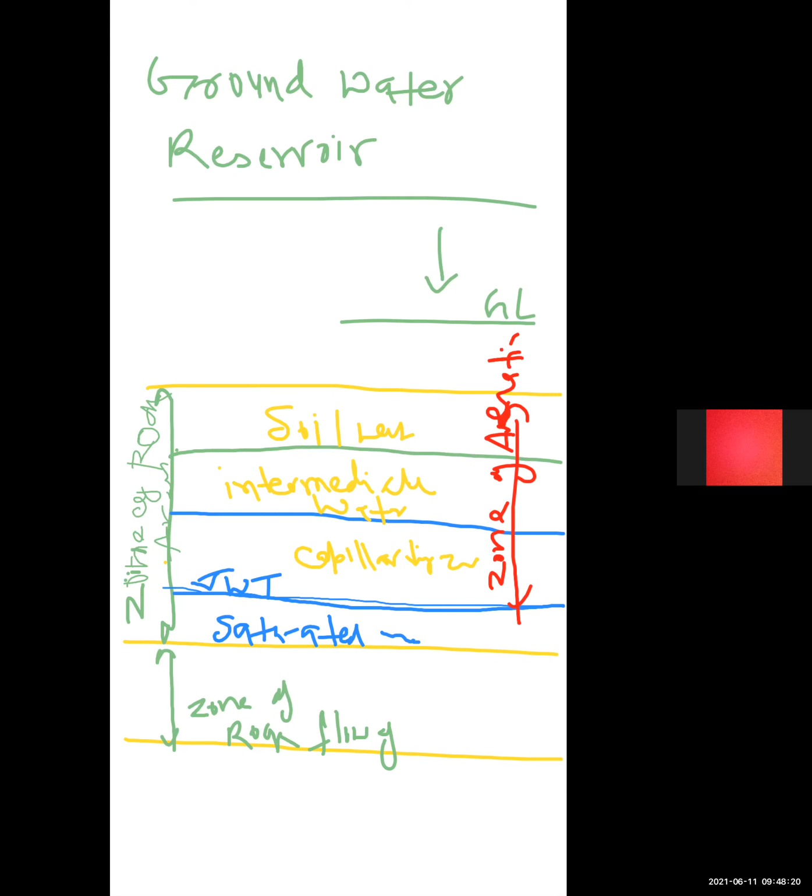So basically it is broadly divided into two zones. First is the zone of rock flowage, and second is the zone of rock fracture. The zone of rock flowage is the zone in which the rocks or soil undergo permanent deformation. In this zone, rocks are in permanent deformation. Its depth is not accurately known but generally estimated as many miles. So probably water is absent in this zone.